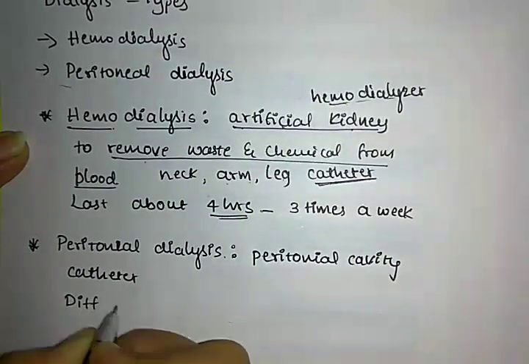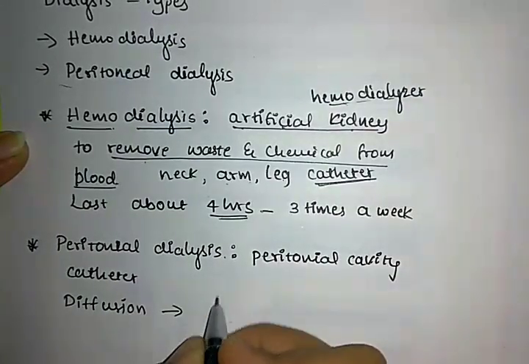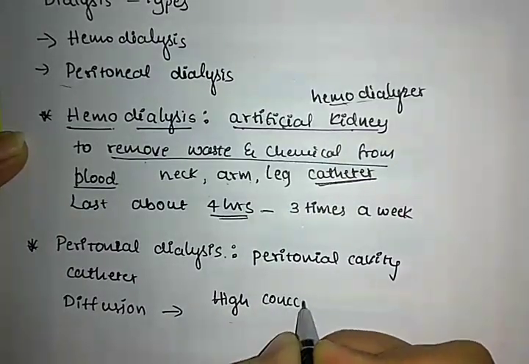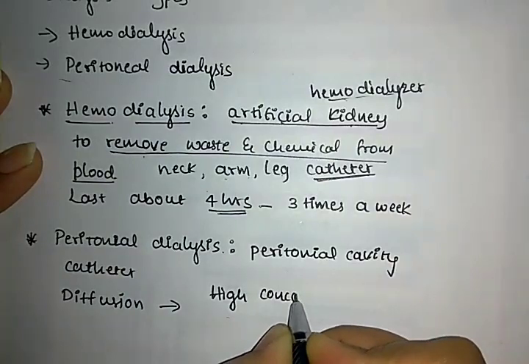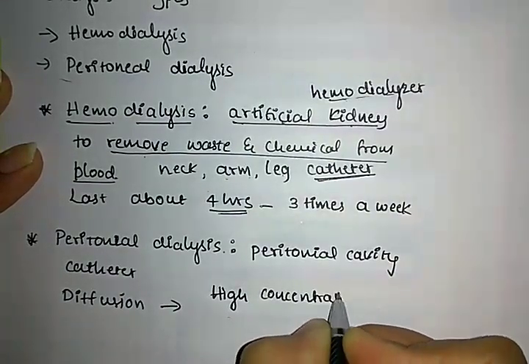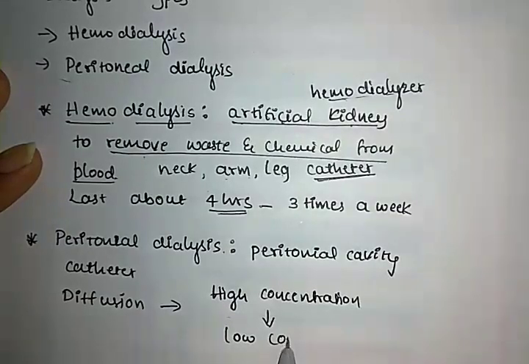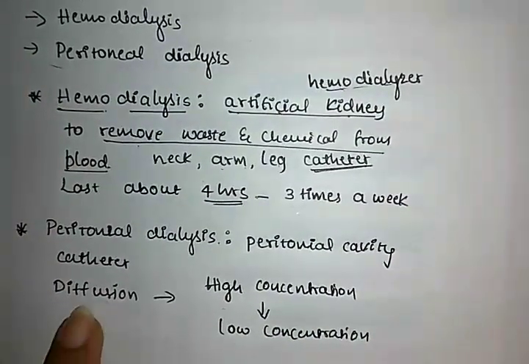What is meant by diffusion? Diffused, which means high concentration to low concentration. What is meant by this? Diffusion is a process.